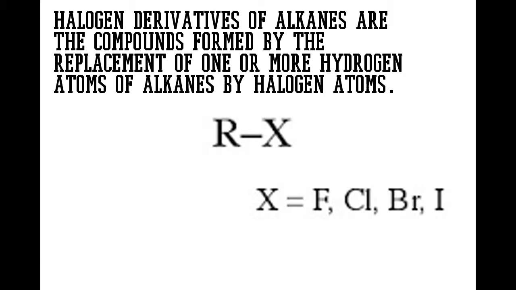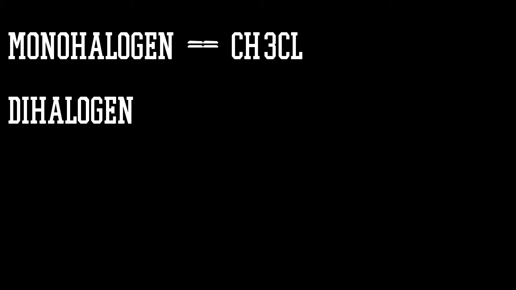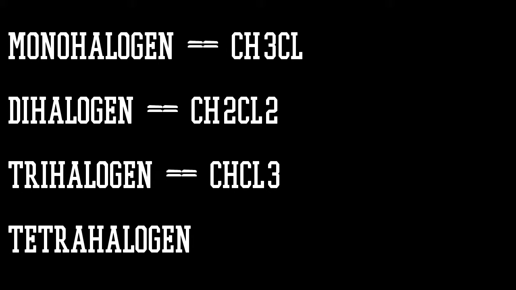Halogen derivatives of alkanes are the compounds formed by the replacement of one or more hydrogen atoms of alkanes by halogen atoms. They are classified in four types: the monohalogen derivatives that contain one halogen atom per molecule, the dihalogen derivatives that contain two halogen atoms per molecule, the trihalogen derivatives that contain three halogen atoms per molecule, and the tetrahalogen derivatives that contain four halogen atoms per molecule.